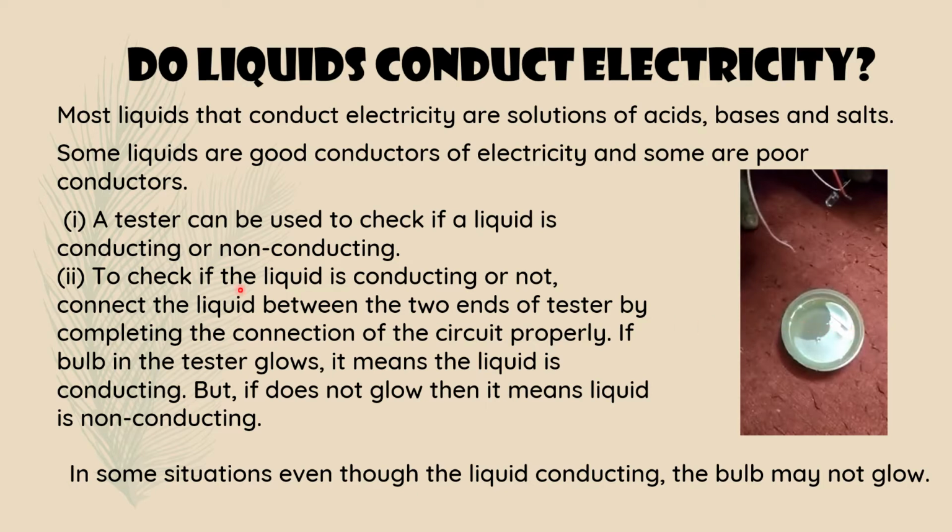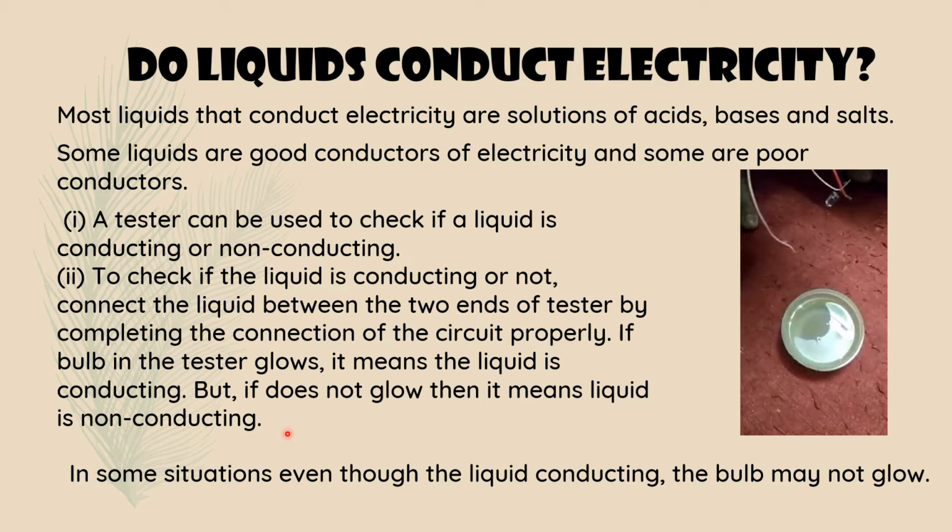Let's read it. A tester can be used to check if a liquid is conducting or non-conducting. To check if the liquid is conducting or not, connect the liquid between the two ends of the tester by completing the connection of the circuit properly. If the bulb in the tester glows, it means the liquid is conducting. But if it does not glow, then it means the liquid is non-conducting. So you understood that the activity is very easy, a simple circuit.